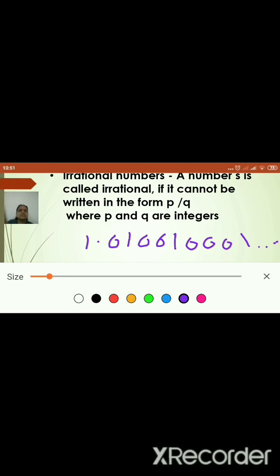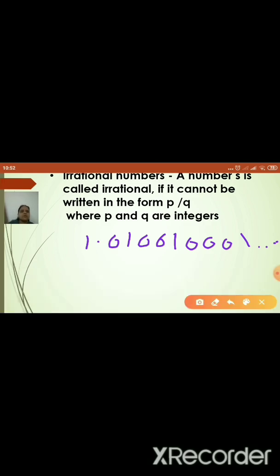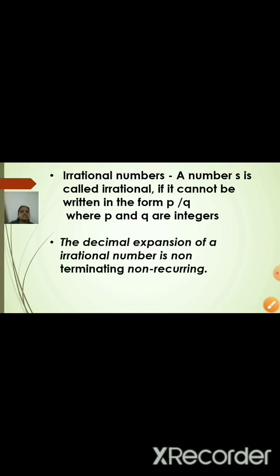Here the digits 0 and 1 are repeating, but not with the same group. Here 1, 0, then 2 zeros, then 3 zeros, and so on, and it is infinite because I have put the dots here. So these types of numbers are also called irrational numbers. But in the same one, if I do not put the dots here, in that case we call it a rational number, because it becomes a terminating number. Let us see the next part.